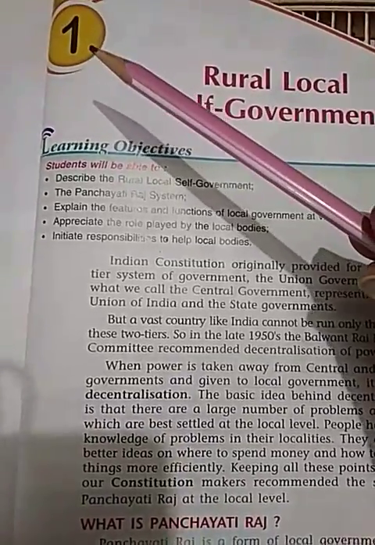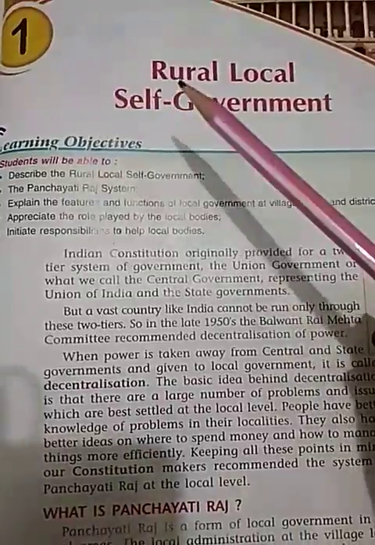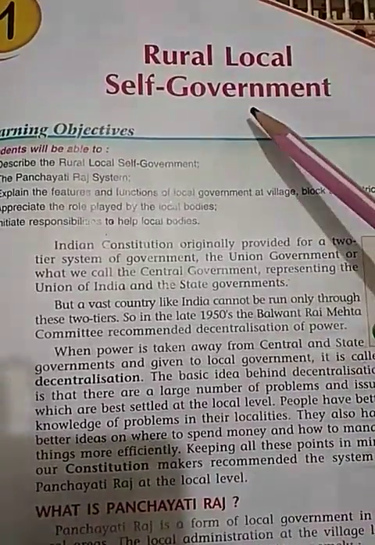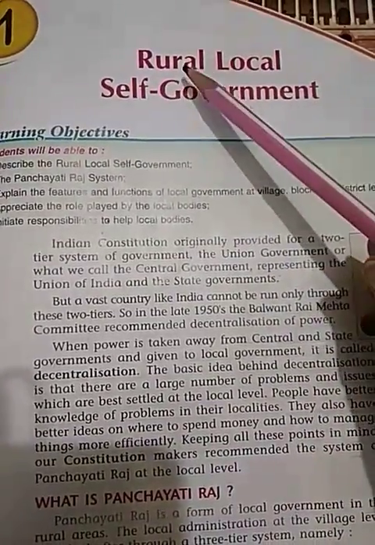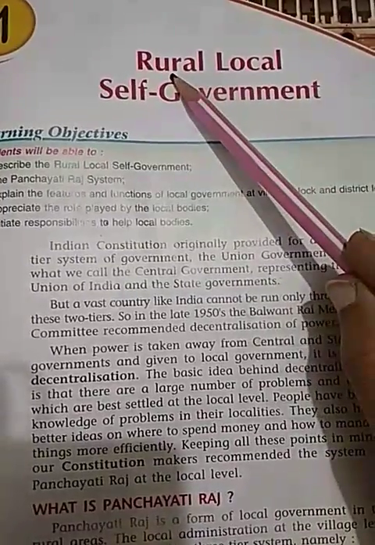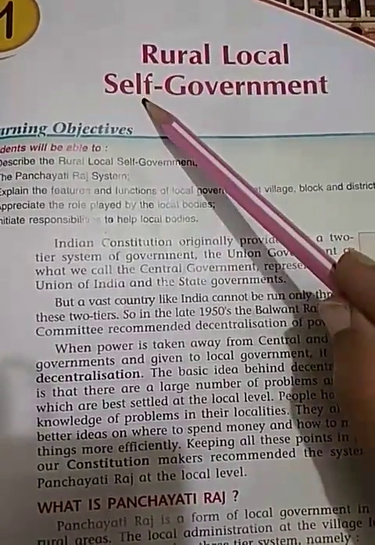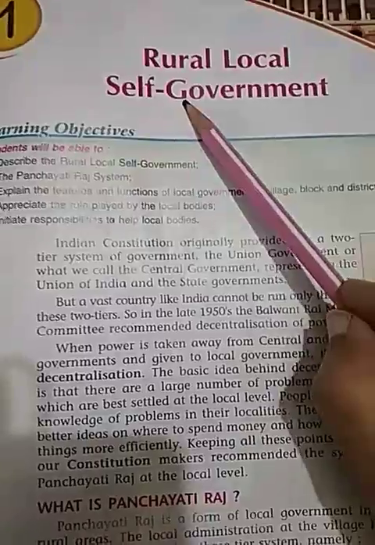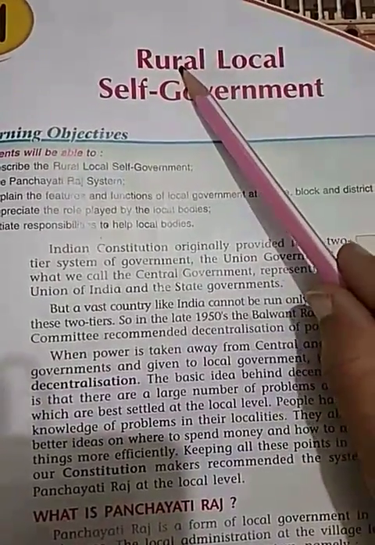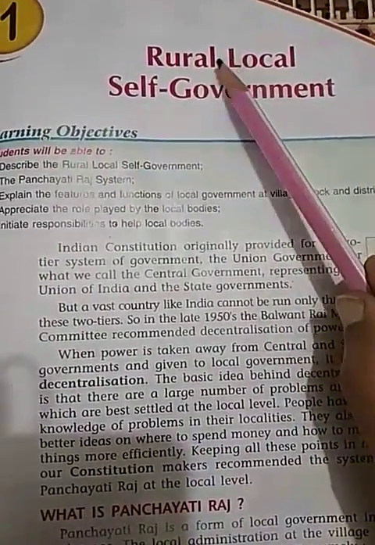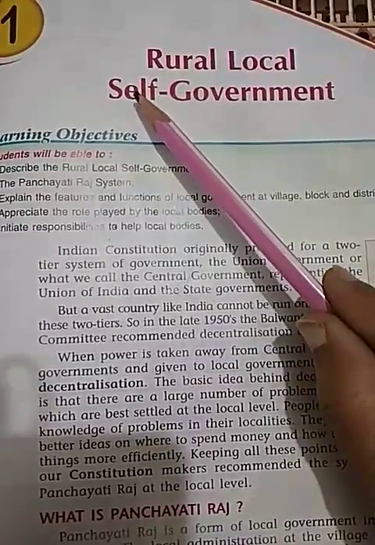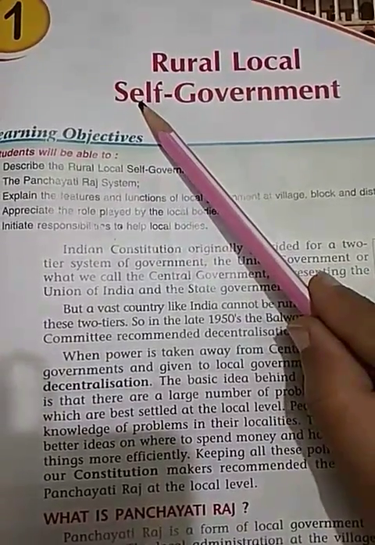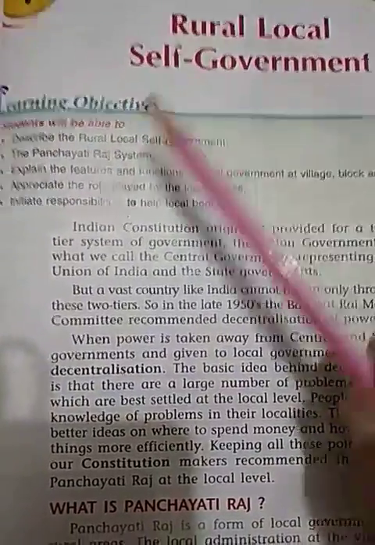Today we are going to start with lesson number 1 of civics, rural local self-government. Rural means village type of areas. Self-government means the government of that particular rural area will be governed by the people of that particular area themselves.